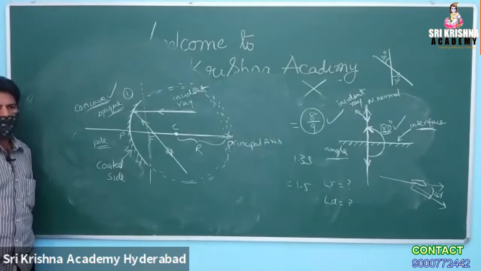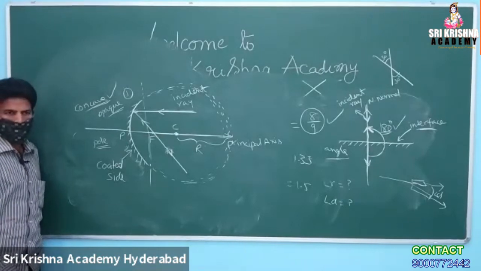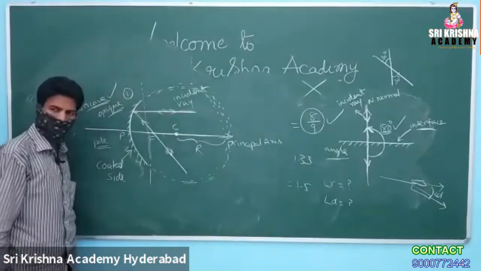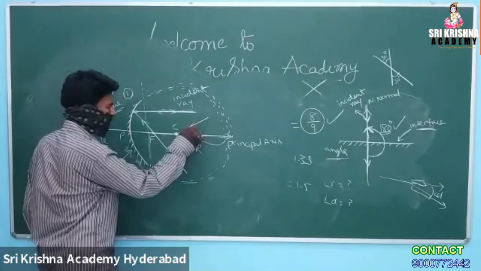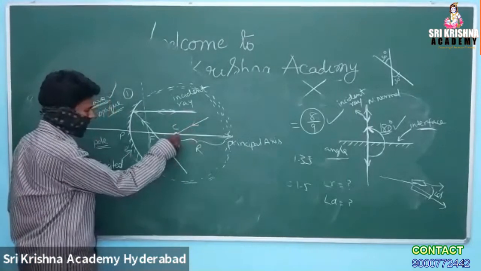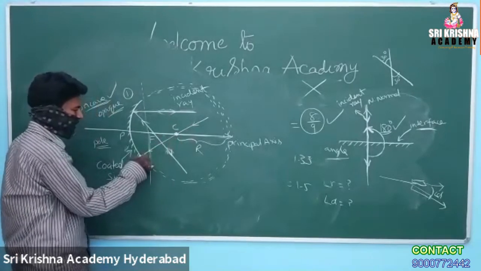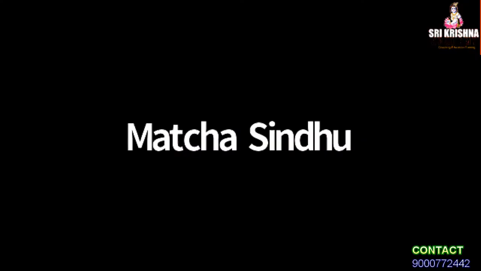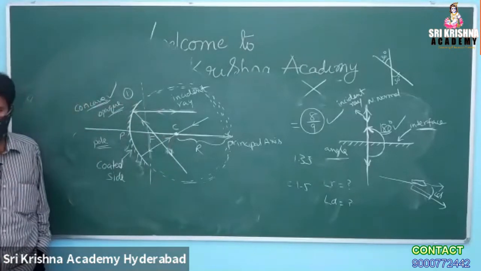A light ray which is passing through the focus, after reflection becomes parallel to the principal axis. I think you understood. Okay. Now another light ray which is passing through the center of curvature and falling on the mirror, in which direction is it going to be deviated? It retraces its path. That's very good. It retraces its path.